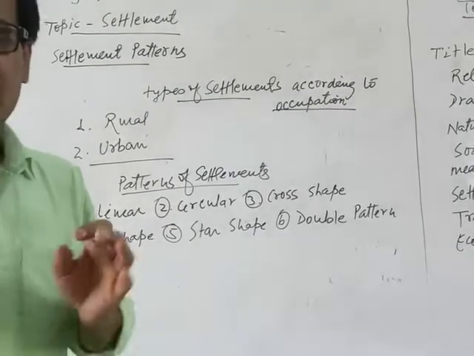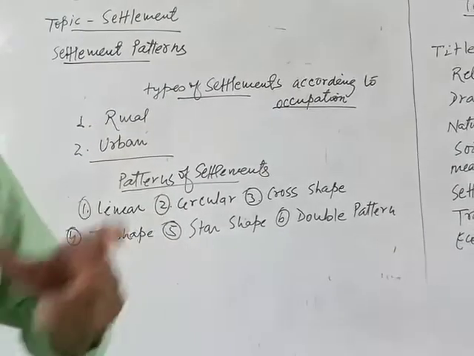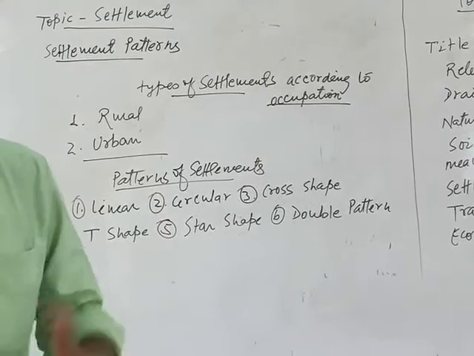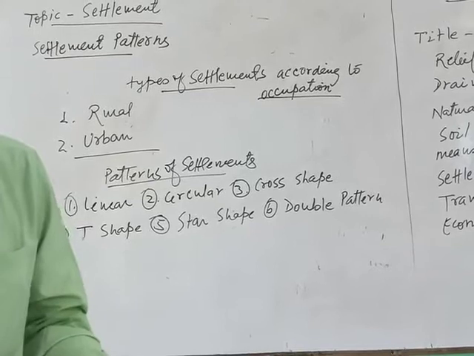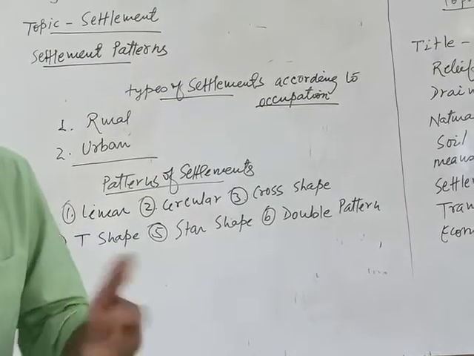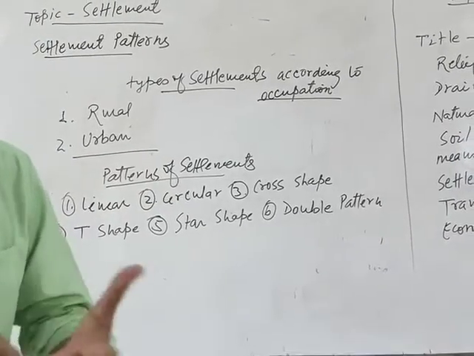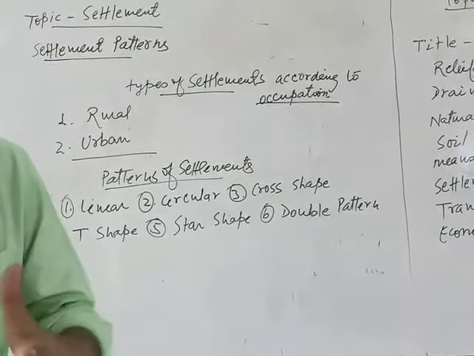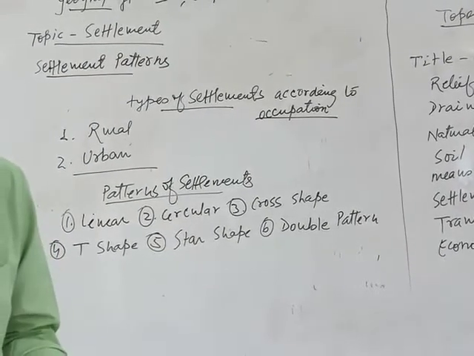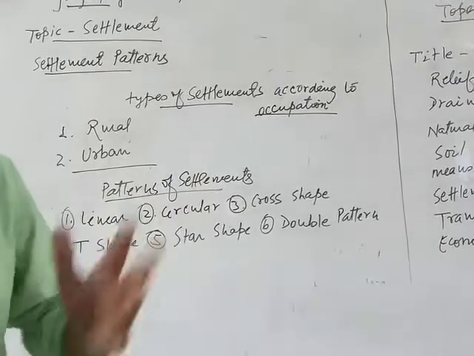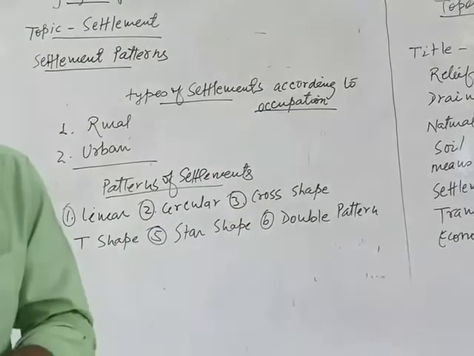Urban settlement is the area where people are engaged in secondary or tertiary activities. Secondary and tertiary activities mean either people are engaged in industrial activities, industrial works, like manufacturing of goods, production of different kinds of commodities, or service works, providing services like transport, communication, medical facilities, teaching.